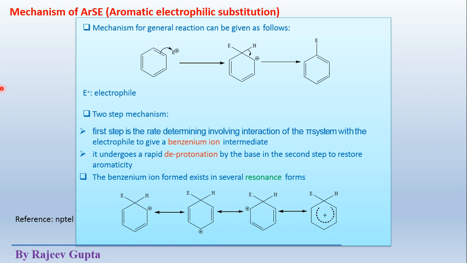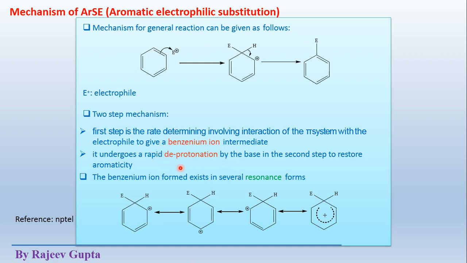In its first part, we considered the general mechanism of aromatic electrophilic substitutions, where we see a two-step mechanism. In the first step, the formation of benzenium ion, and in the second step, deprotonation.